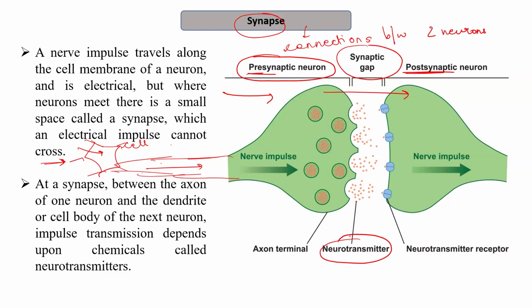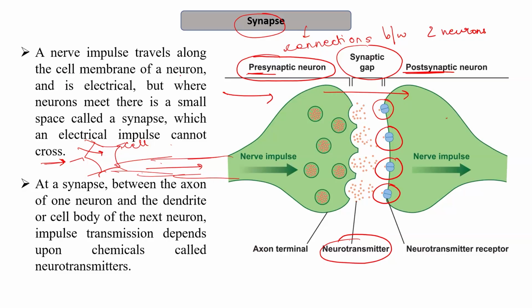These neurotransmitters carry the impulse and help in the transmission of the nerve impulse from the presynaptic neuron to the postsynaptic neuron. Now, on the postsynaptic neurons, the dendrites have the receptors for the neurotransmitters, and the neurotransmitter then binds to the receptors which are present on the postsynaptic neuron. After this, the information is transferred to the postsynaptic neuron.